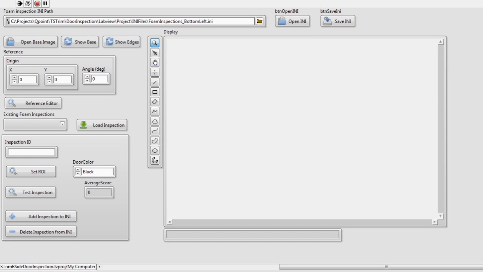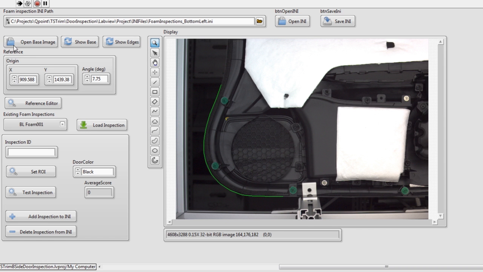So this is how to define a foam inspection. I've already got an INI created, so I'm going to go ahead and open it. Basically what you have to do is select a base image and draw a multiline tool. The part needs to be referenced. The indication here is the reference. I'm going to open the reference editor to illustrate how that's found.